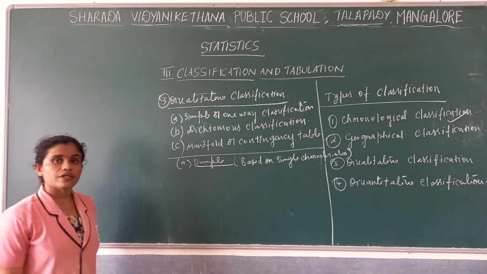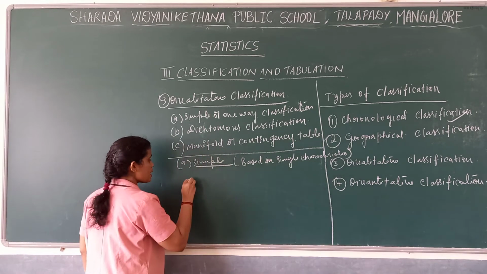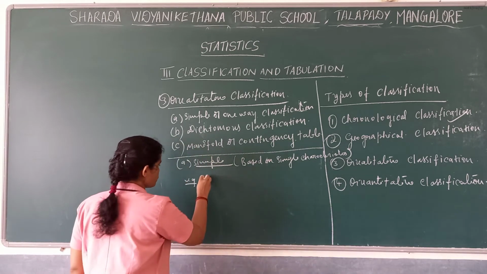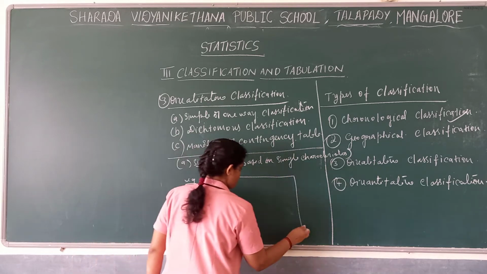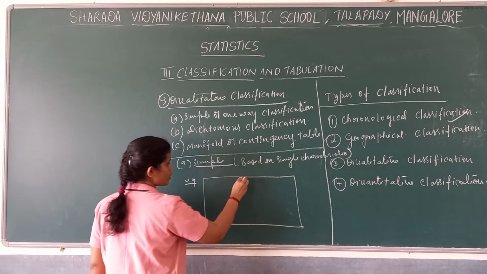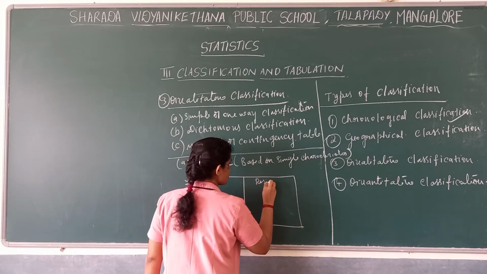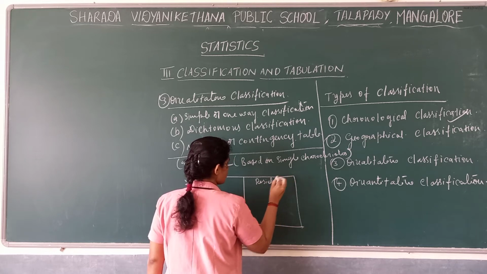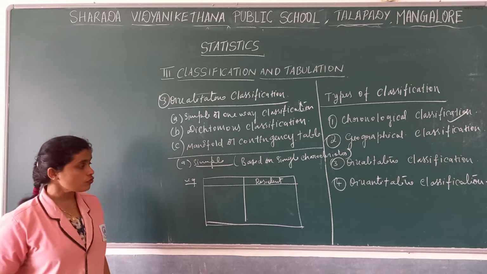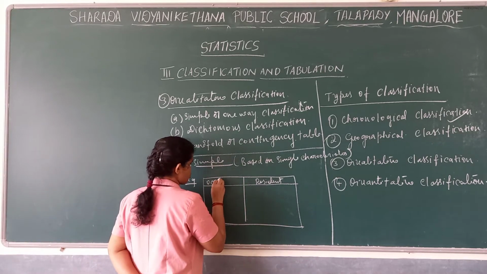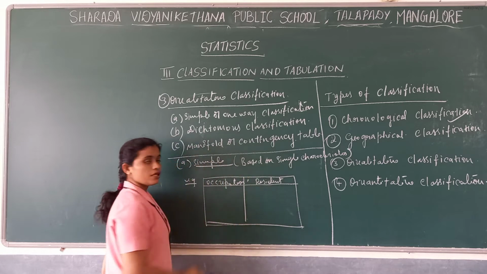Where we classify the units based on a single characteristic. For example, we'll see the example here. Now, a resident of a particular locality. The residents of a particular locality, we divide on the basis of occupation.